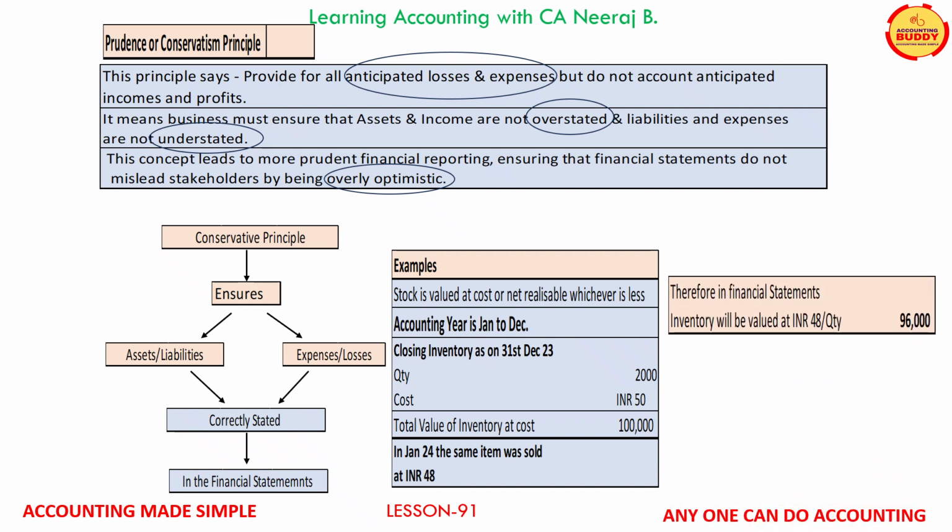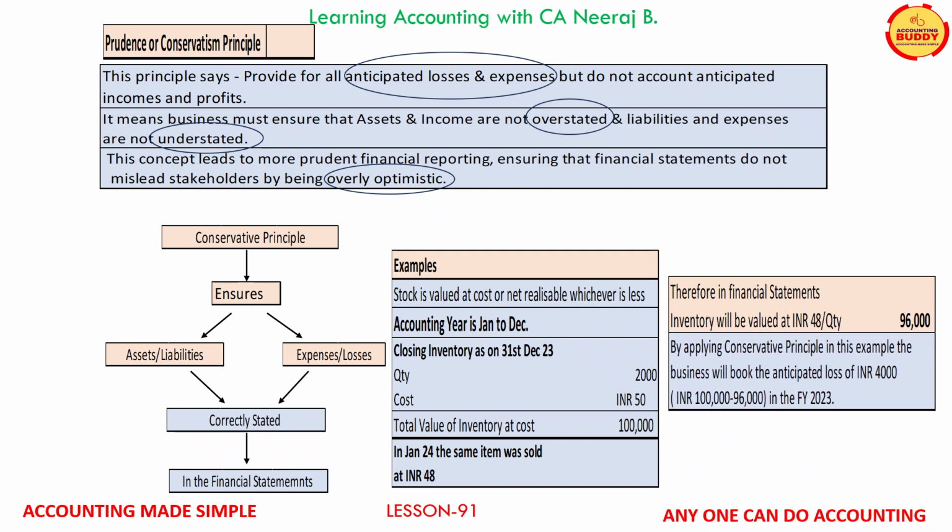By applying prudence principle, business in this example will book an anticipated loss of INR 4,000 and the stock value of INR 96,000 will appear in the balance sheet.